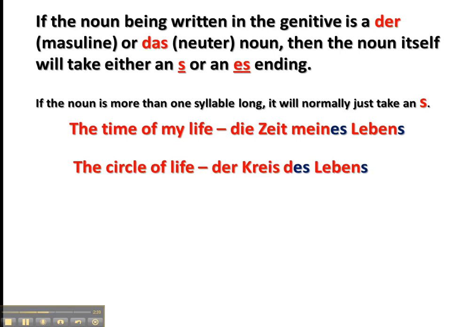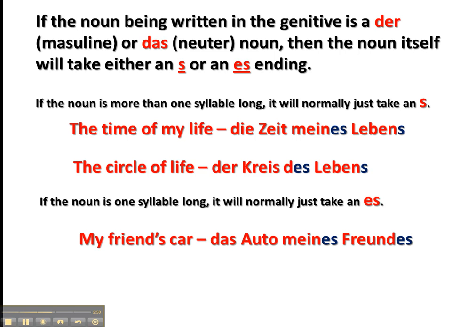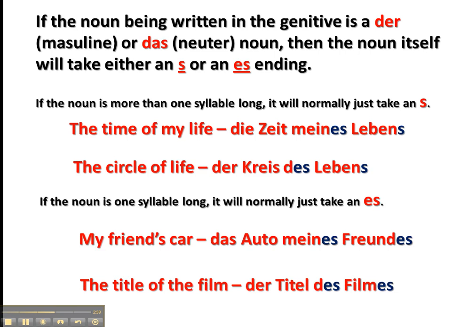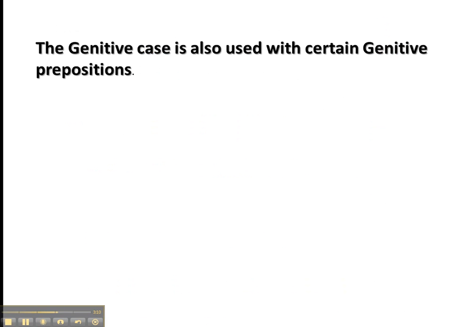The circle of life, der Kreis des Lebens. Again, Leben is 2 syllables long, so it only takes an s. If the noun is 1 syllable long, it will normally take an es. For example, my friend's car, das Auto meines Freundes. The title of the film, der Titel des Filmes. Film, 1 syllable long. The feminine and plural nouns do not take any additional endings onto their nouns.